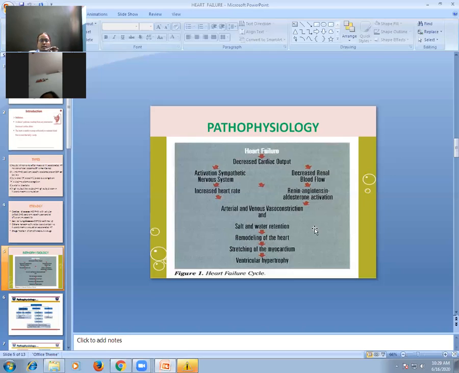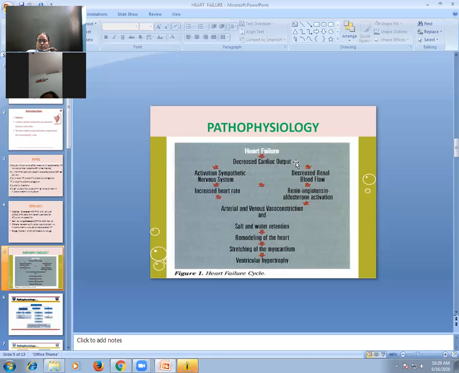Now, which is the second compensatory mechanism which gets activated? The important compensatory mechanism is RAS system. RAAS. RAS system means renin, angiotensin, aldosterone system. It is renin, angiotensin, aldosterone activation. That is called RAS system. RAAS. Activation of RAS system.